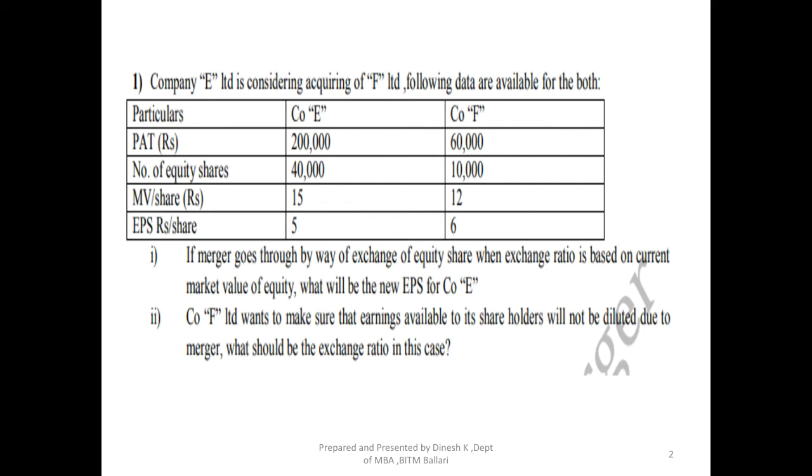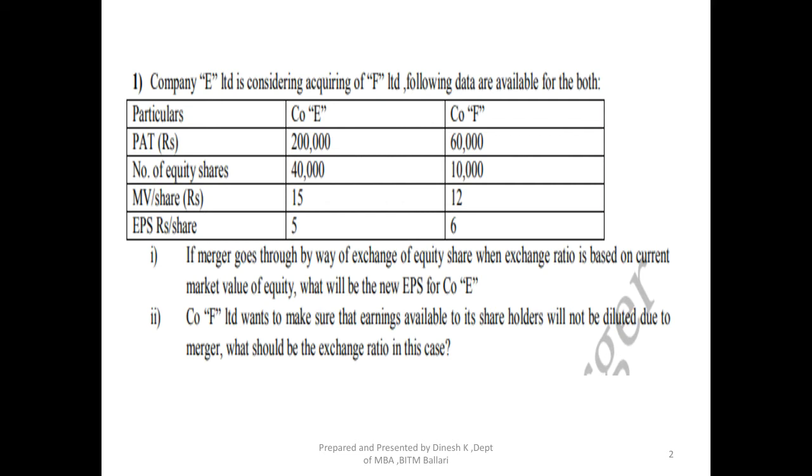The second question is, if Company F, the target company, wants to make sure that the earnings available to its shareholders will not be diluted due to the merger, right? Because if the exchange takes place between the acquiring company and the target company, all the target company shares are taken up, and after the merger a new earning per share comes into the picture. So here the target company wants to make sure, with the acquiring company, what exchange ratio is to be used so that the earning per share of the target company, which right now is 6 as given in the question, is protected.